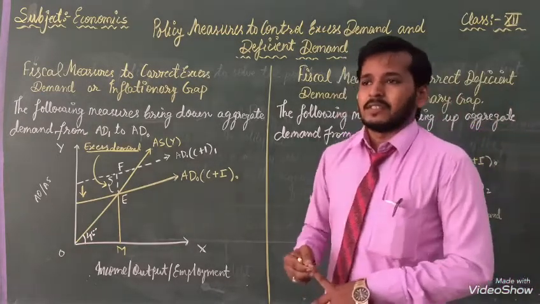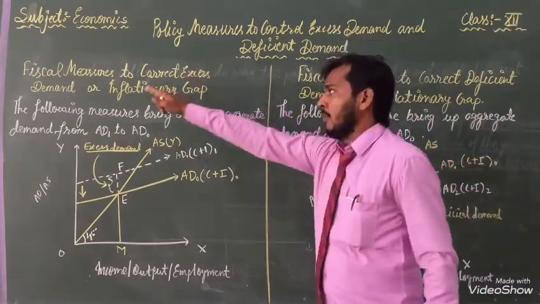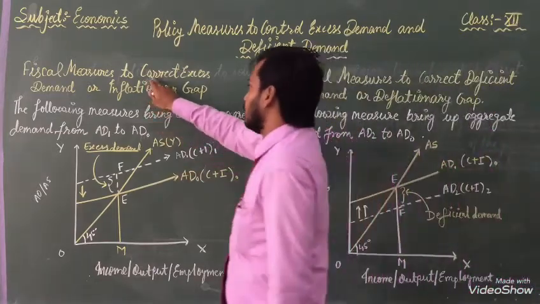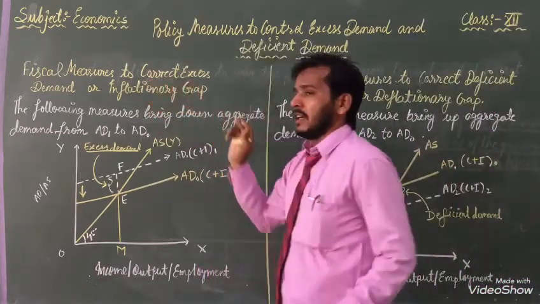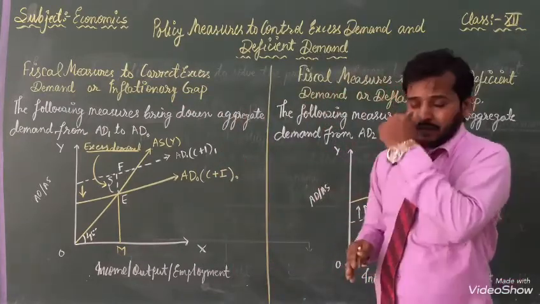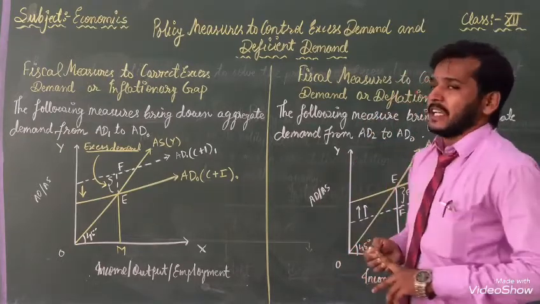So the next topic is fiscal measures to correct excess demand or inflationary gap.